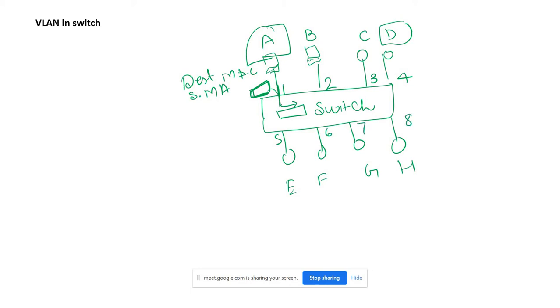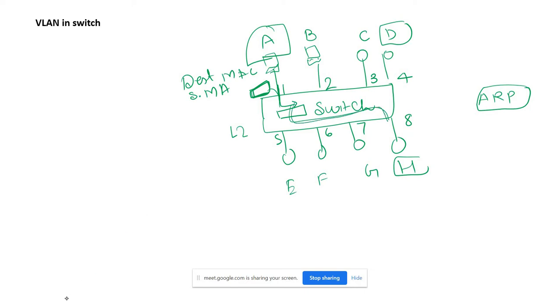Now it can forward that packet, or rather frame, because this is an L2 device, so we call it a frame. Now it will send that frame to the destination MAC wherever it is connected. That MAC address can be connected to any of the computers. It will use ARP to find out the MAC address of that computer, and then send it to that connected host. Suppose that MAC address belonged to computer H, so the frame will be sent to H.